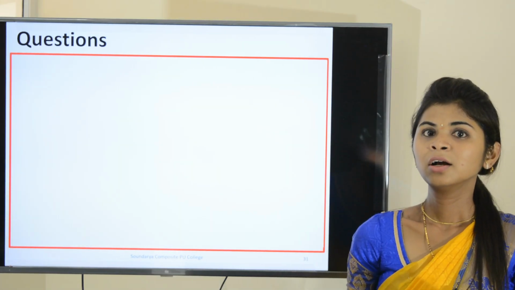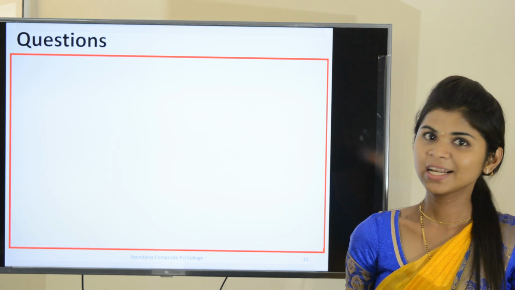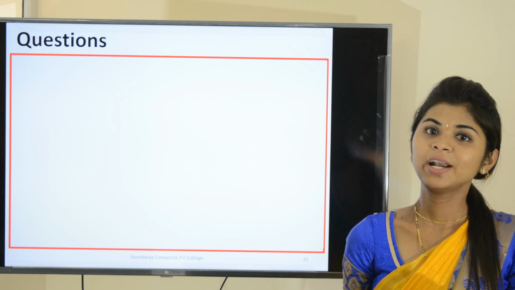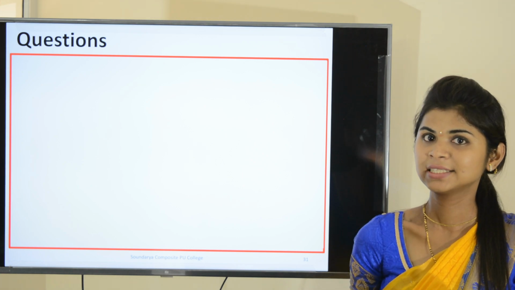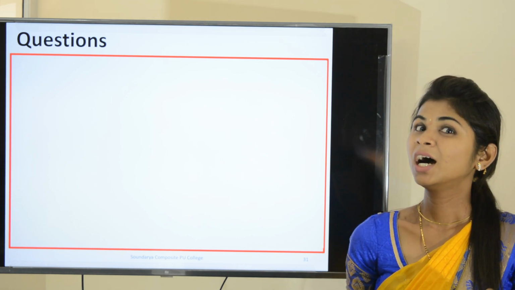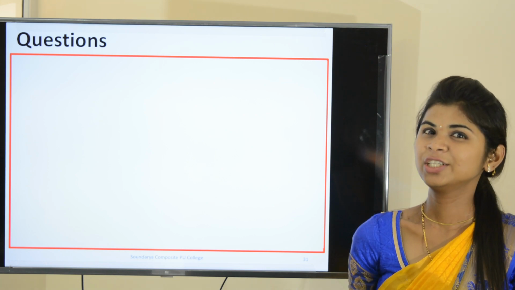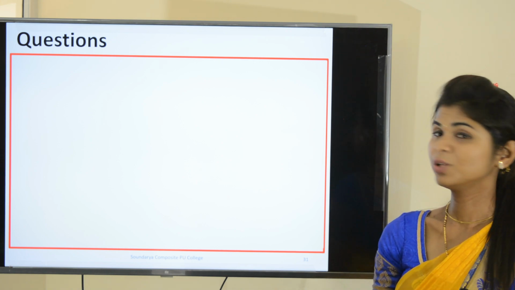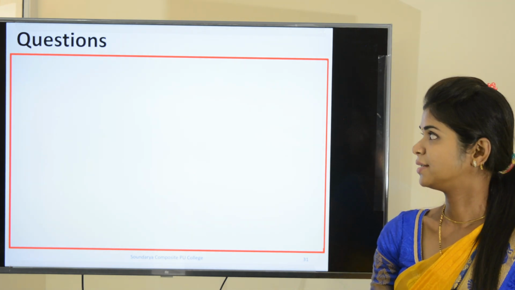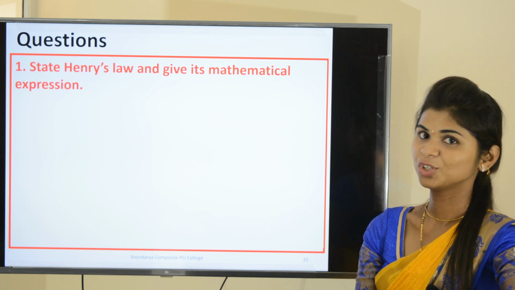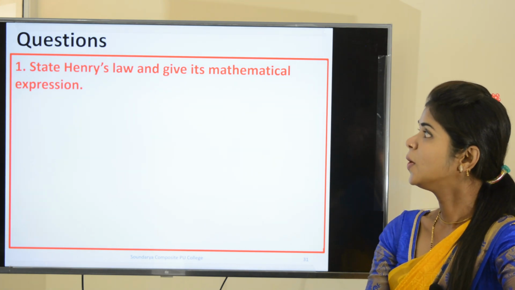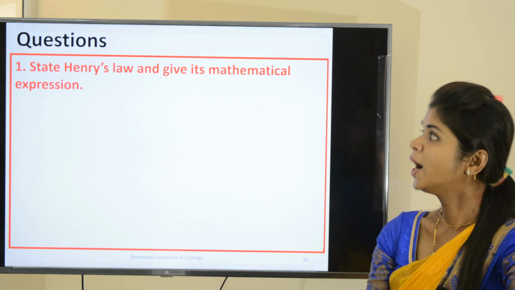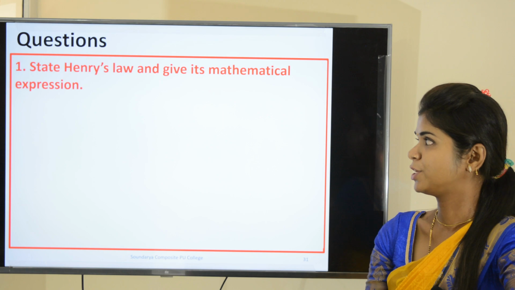Okay students, in today's class we have studied the solubility of a solid in liquid as well as the solubility of a gas in liquid, and under that you have seen Henry's law. So let us discuss some of the questions related to today's topic. First question, state Henry's law and give its mathematical expression.